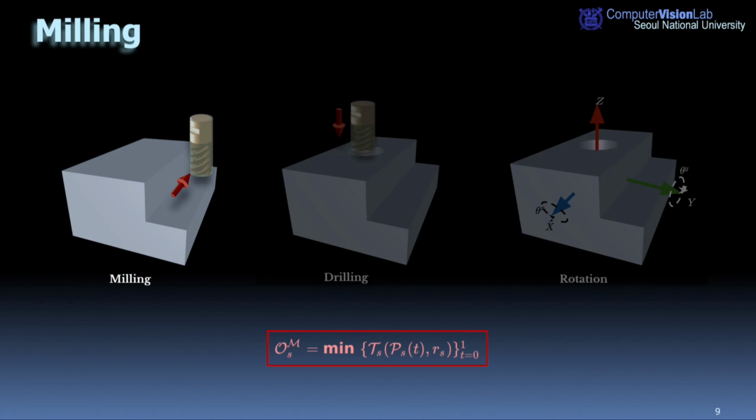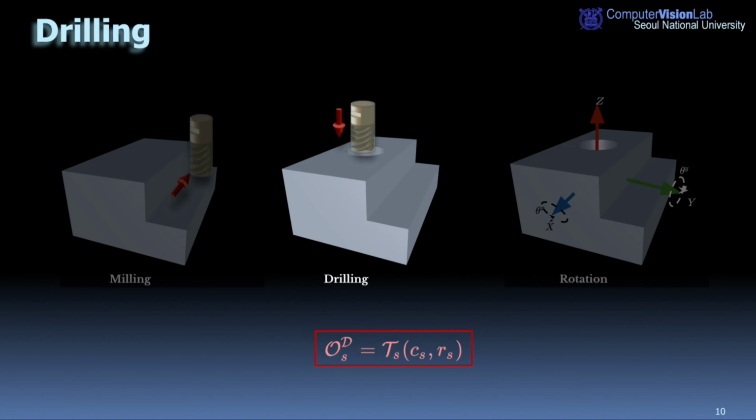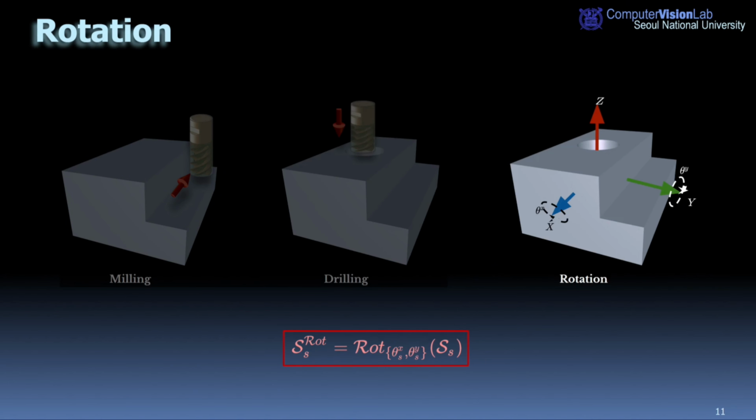Milling is the process of removing material from the workpiece using a rotating cutting tool. The milling operation at the step S can be defined as the process of a tool traversing a path. Drilling is a machining process that uses a rotating drilling bit to create holes with a specific size and depth in the workpiece. The drilling tool at the step S penetrates a designated location and can be simply represented. CNC machines are equipped with the ability to rotate the workpiece at different angles. We assume that the machine can rotate the shape at the step S by a rotation transformation parameterized by the angles.